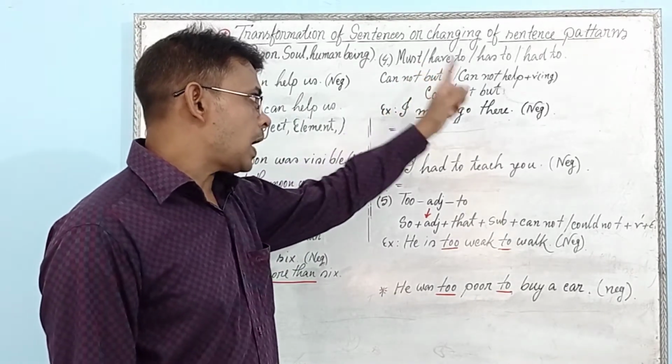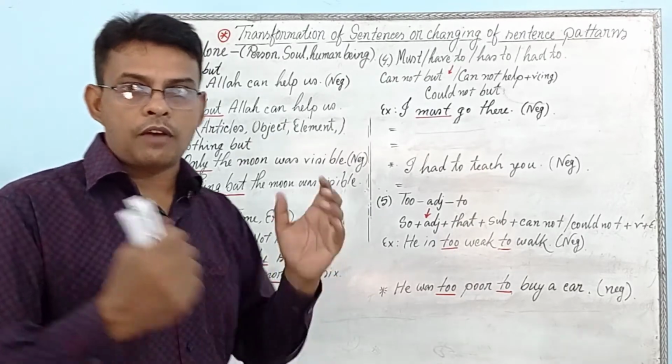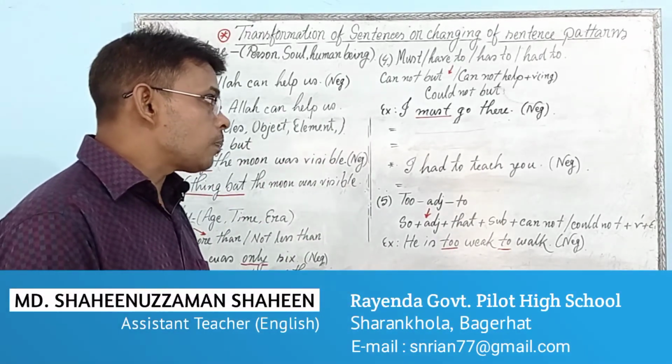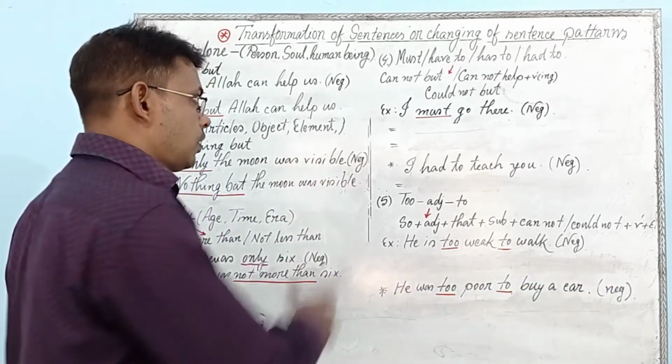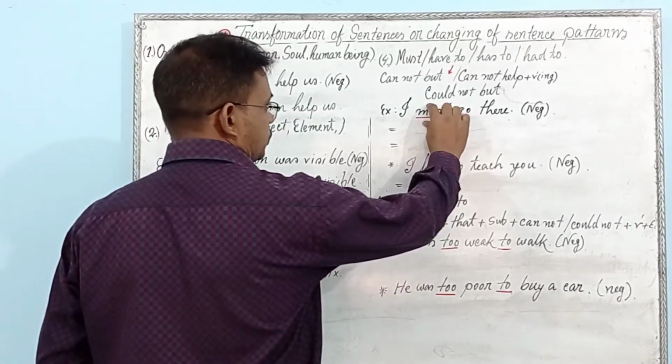Must, have to, has to or had to. If you see must in an affirmative form, you have to use cannot but or cannot help instead of must. For example, you can see: I must go there. You can see the must.